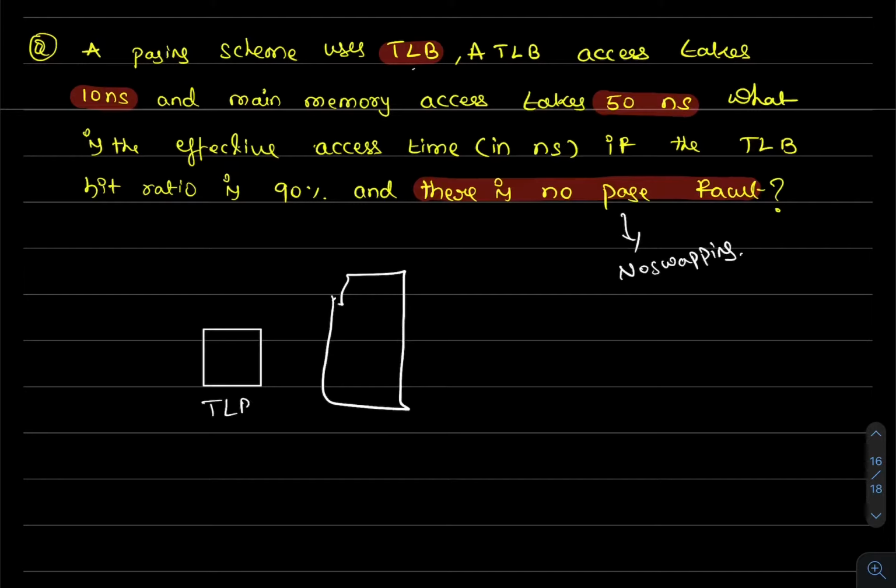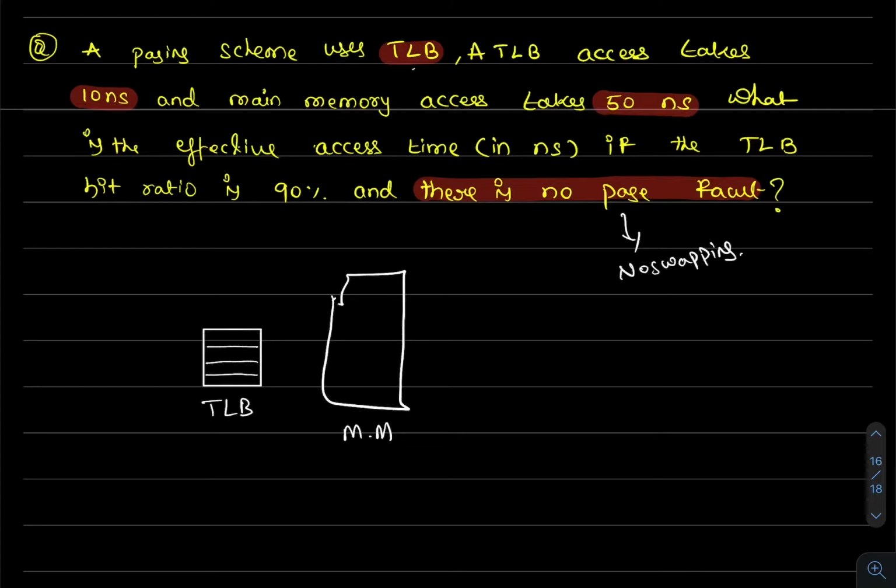TLB generally contains the page entries which are referenced frequently. Like in the cache memory, we place the instructions that are executed frequently, like loop instructions. The same way, TLB contains the page entries that are frequently referenced.